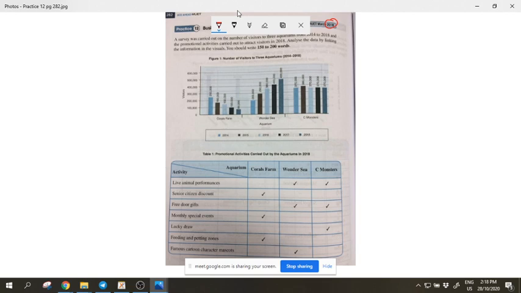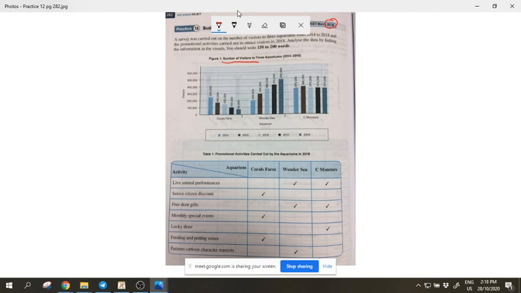All right. Okay, so we continue over here. You can see here, Wonder Sea. Of course, you start with the most significant one. This one is talking about the number of visitors to the 3 aquariums. Okay, this question is quite safe compared to the previous one. The previous one had the word choice. This one is just talking number of visitors.